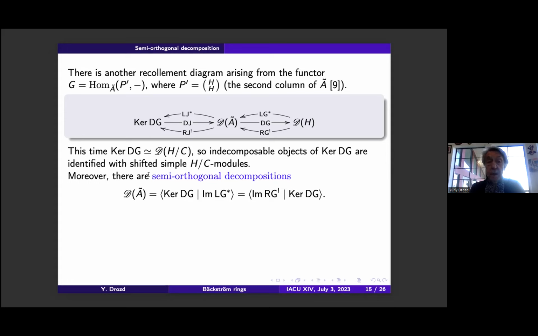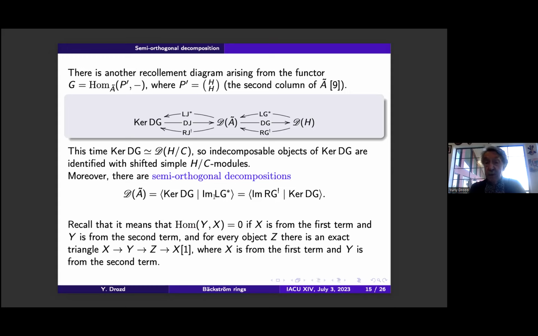Moreover, there are semi-orthogonal decompositions of D, even two of them, both with kernel DG, but here we have the image of LG star, and here we have the image of RG. These components are equivalent, but do not coincide.